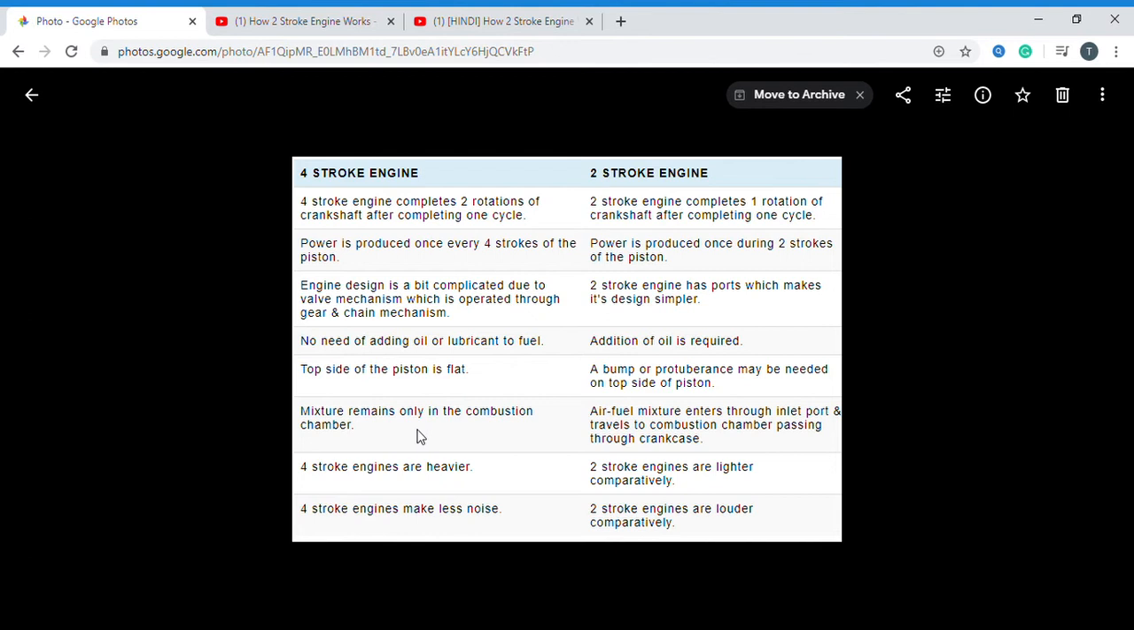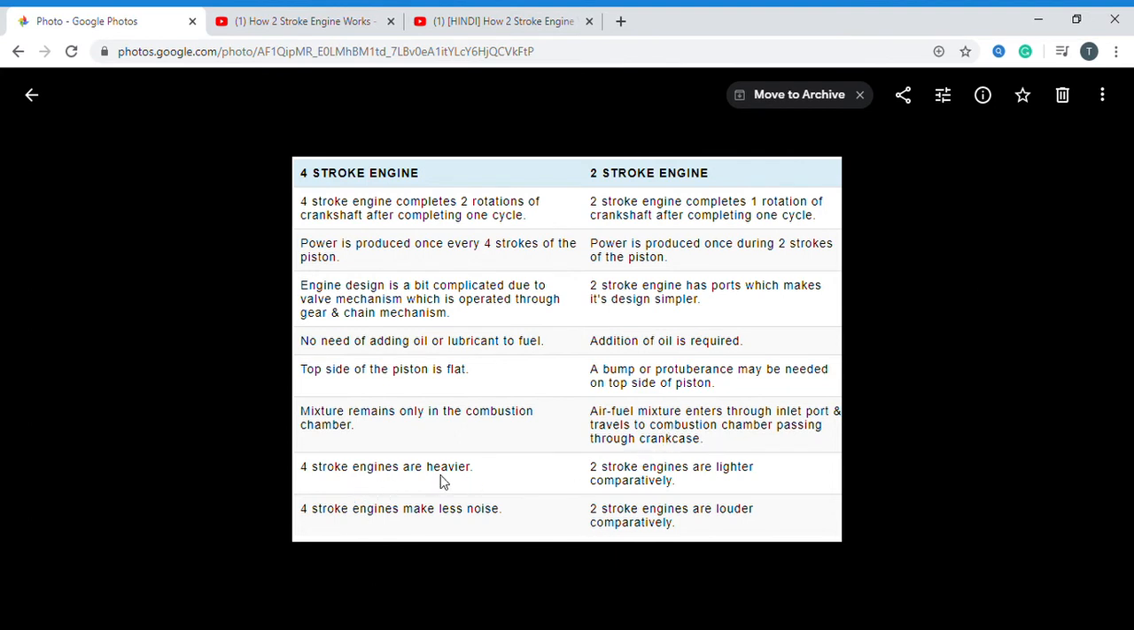Now, in the four-stroke engine the mixture remains only in the combustion chamber. But here in the two-stroke engine, the air-fuel mixture enters through the inlet port and travels to the combustion chamber, passing through the crankcase. In the four-stroke engine it does not pass through the crankcase; here, with the crankcase, the air and fuel mixture passes into the engine.